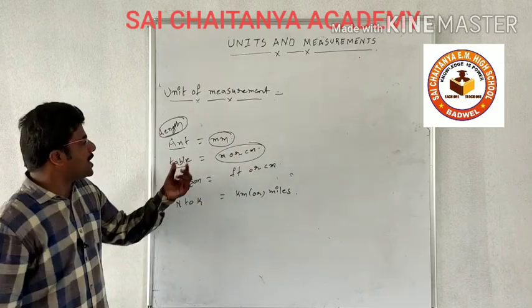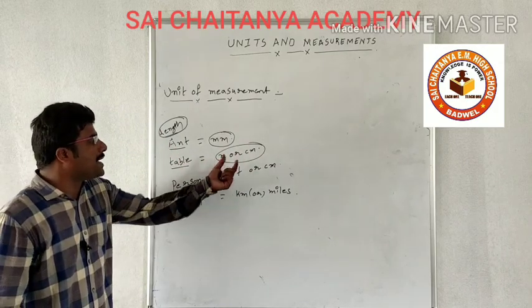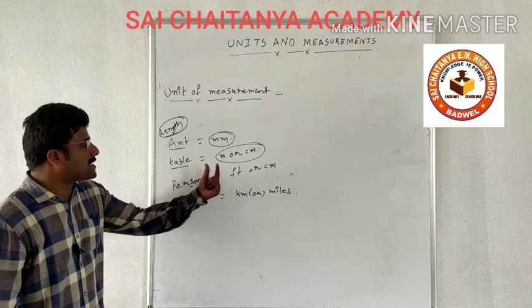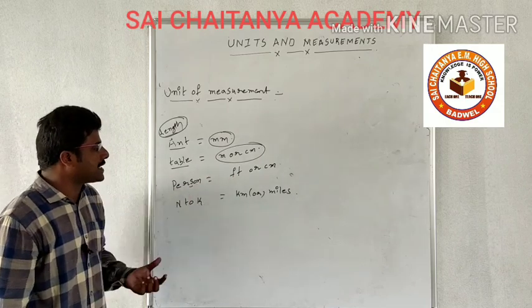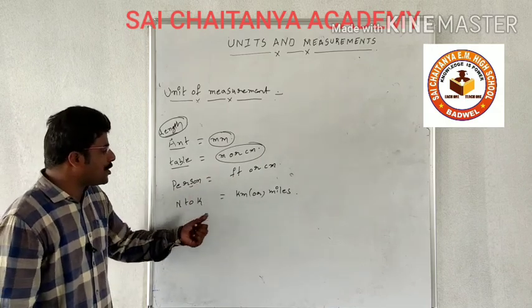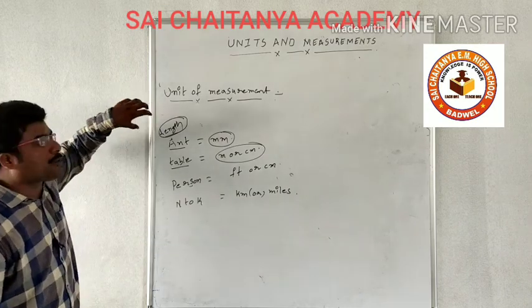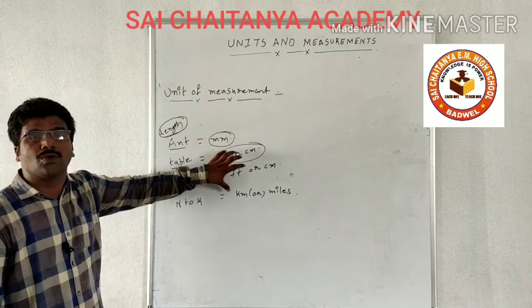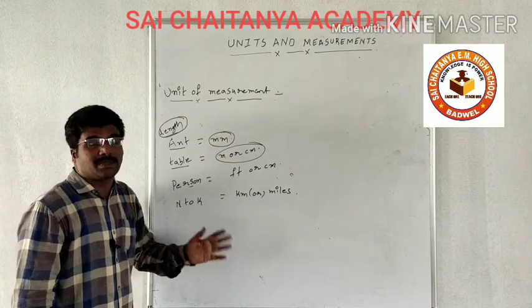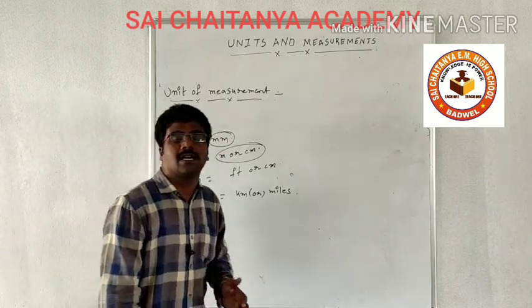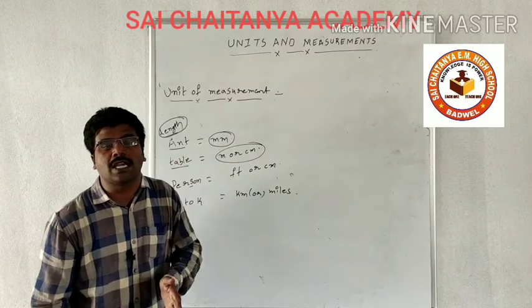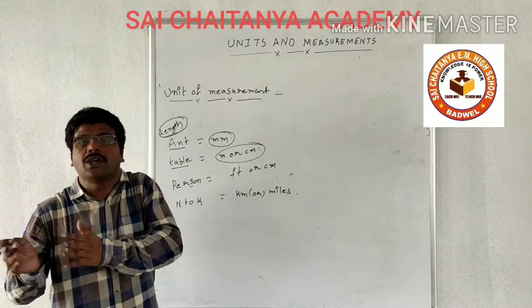For the ant, it is millimeter. For the table, it may be meter or centimeter. For the person, it may be foot or centimeter. For the distance between Nellore and Kadapa, it is kilometer. From this, we can understand that the same physical quantity can have different units.